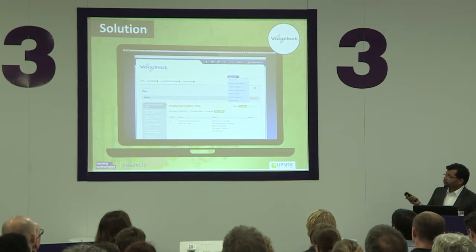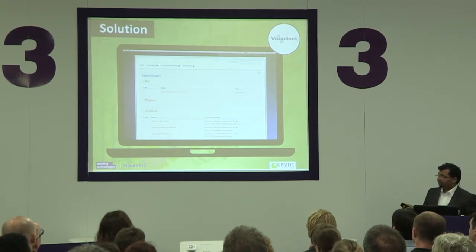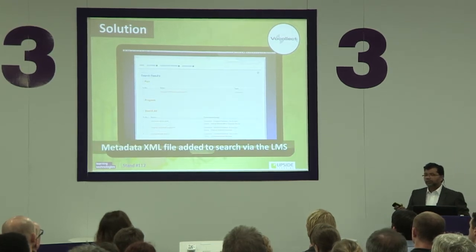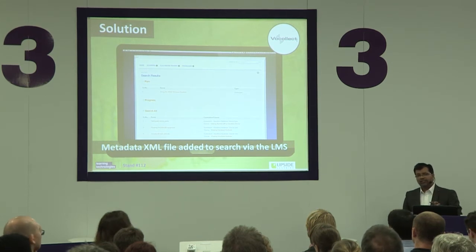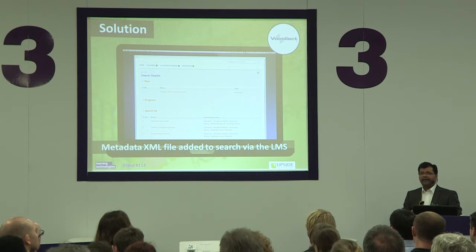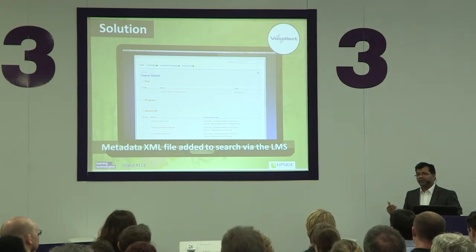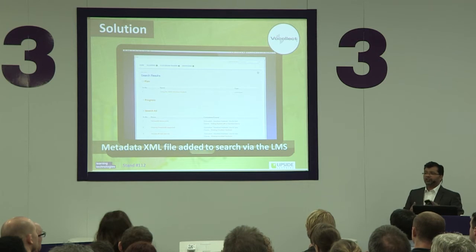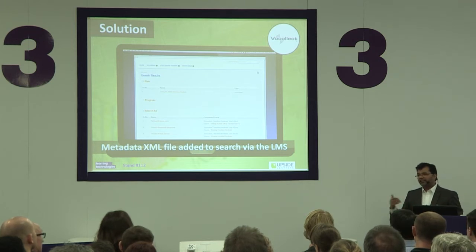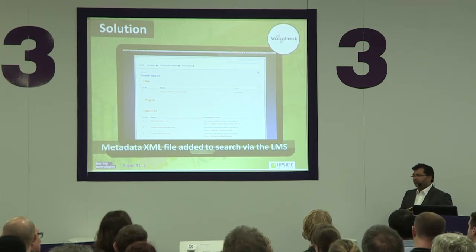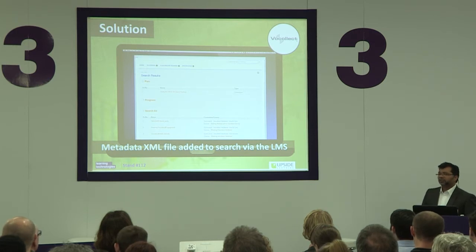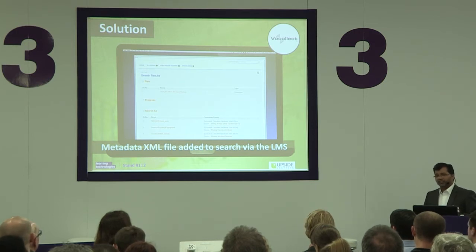That's the LMS that they use, in which you can search and you have all the nuggets that are then shown to you as search results. The thing that was to be done here was add some sort of a metadata XML file for the courses which can be searched by the LMS. So both the LMS as well as the courses needed that change. So essentially the LMS also had to be customized to make it search through those programs.